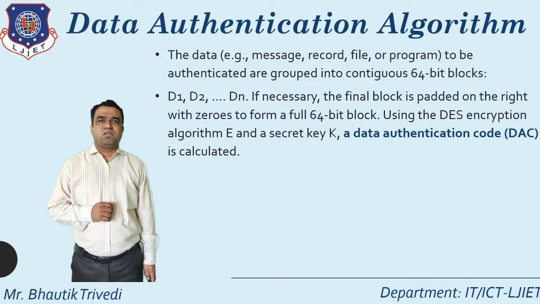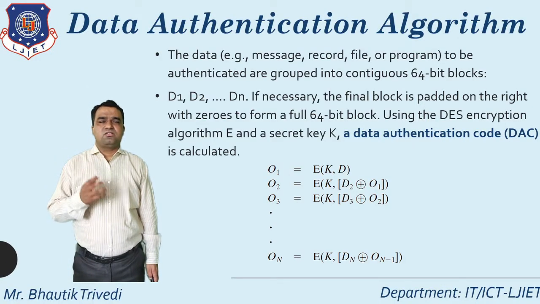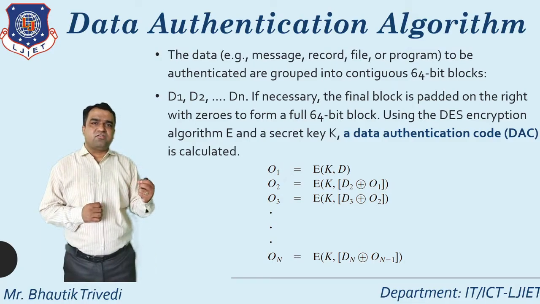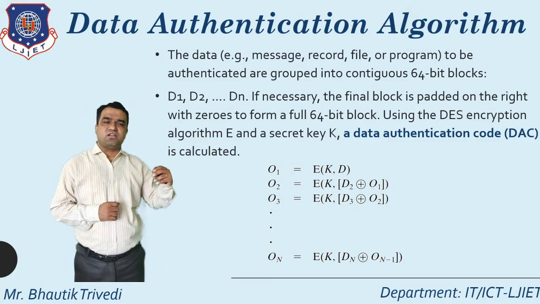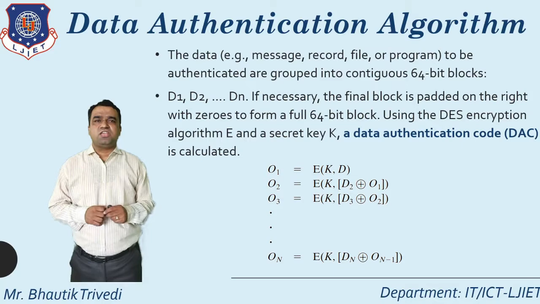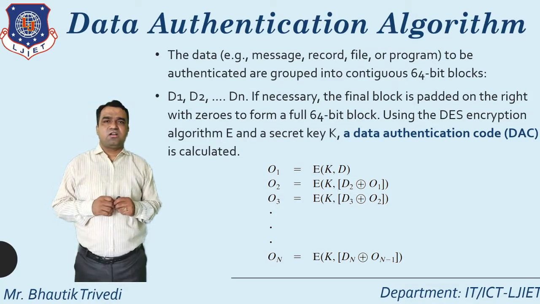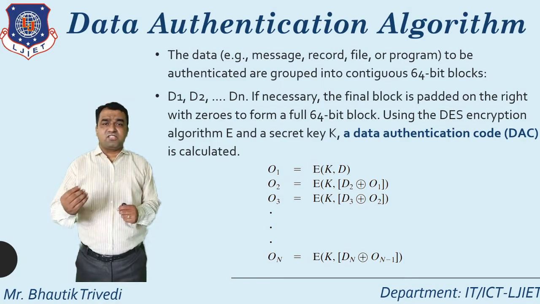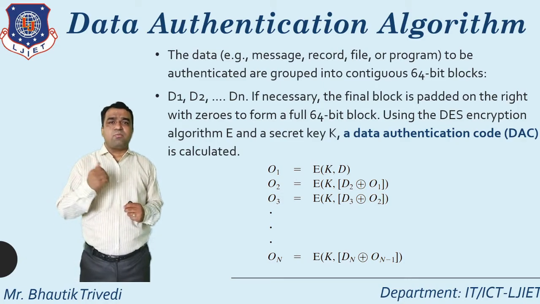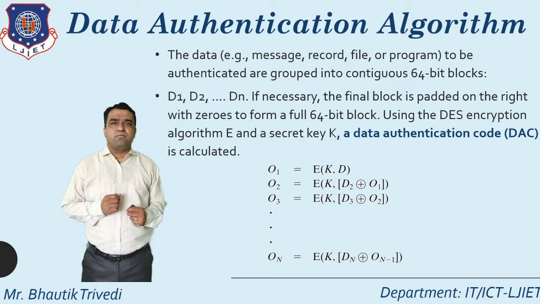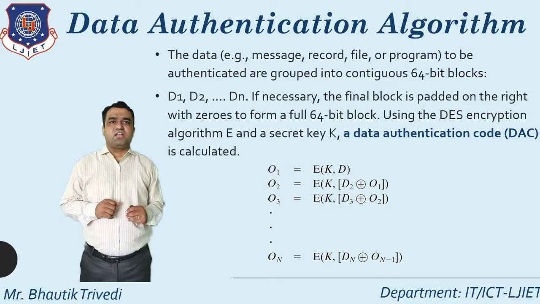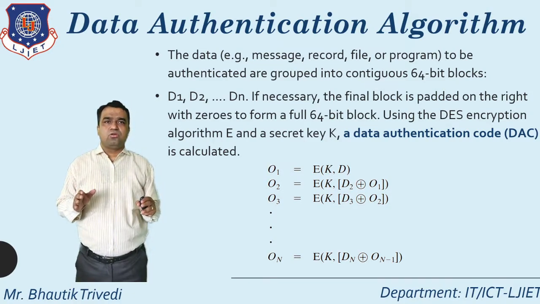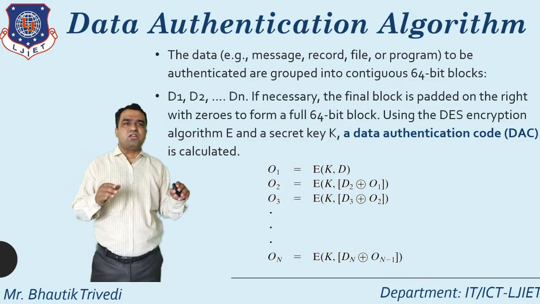After that, that's how I generate the formula and the steps. So here you just see, first of all, the data. Data means either the message, the record, the file, or the program, to be authenticated, grouped into contiguous 64-bit blocks.